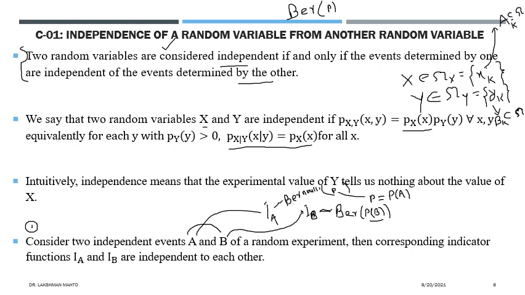Okay, now we will talk about IA and IB. Definitely, if you try to find the inverse image of IA in the sample space, it would be A, and the inverse image of IB would be B, and we know that A and B are independent. So from this explanation we can say that the indicator functions IA and IB both would be independent of each other. Both are independent Bernoulli random variables. This is the simplest example, without taking explicit form, a very basic example. So we will talk further.